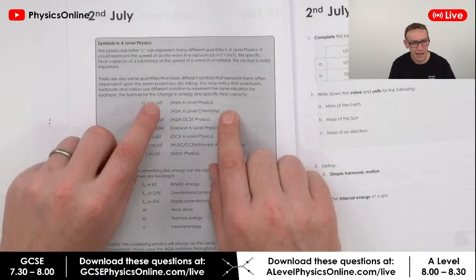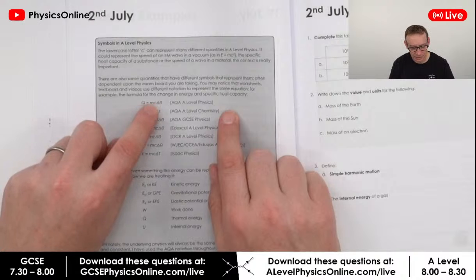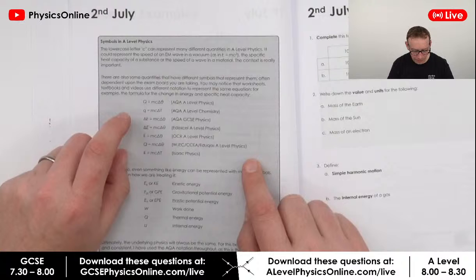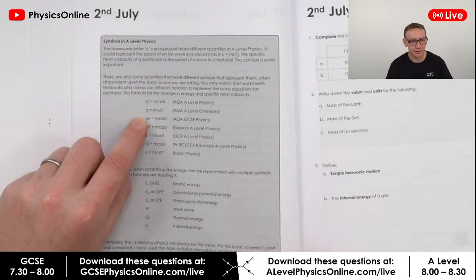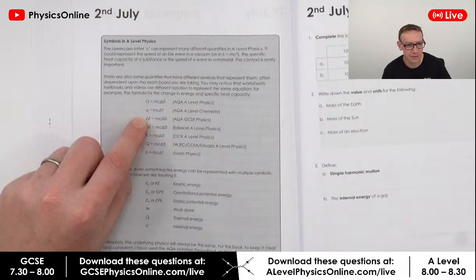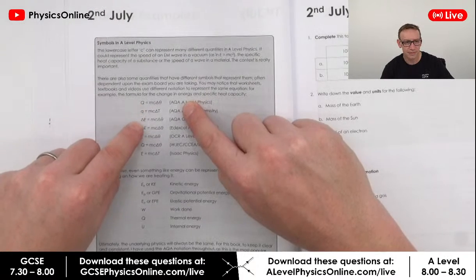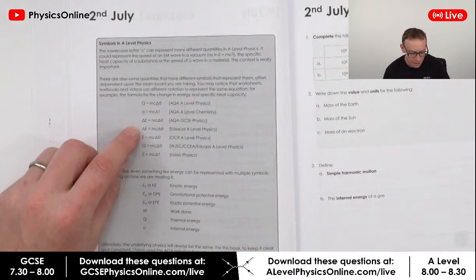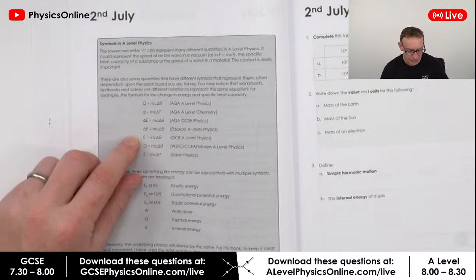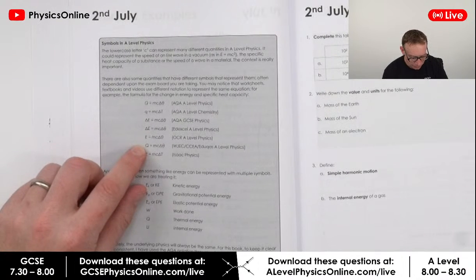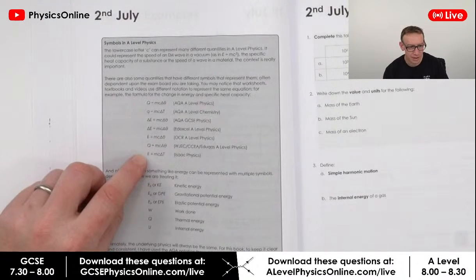So AQA at A level say Q equals mc delta theta, but AQA at GCSE, the same exam board, used delta E equals mc delta theta. Q equals mc delta T if you're doing A-level chemistry, doing AQA. So you can see that one exam board used 3 different equations for the same thing. Edexcel, delta E equals mc delta theta, E equals mc delta theta for OCR, Q equals mc delta theta for WJEC, CCEA, Eduqas, and then Isaac used E equals mc delta T.